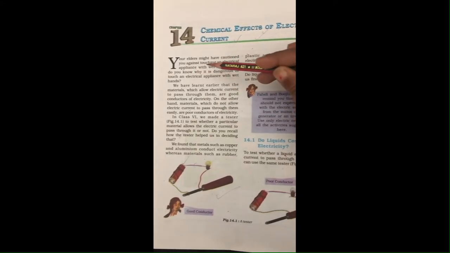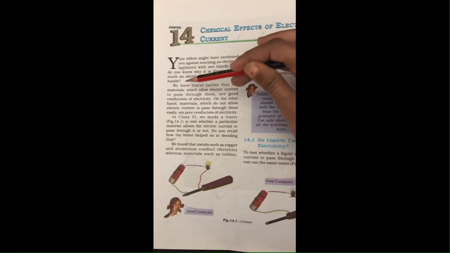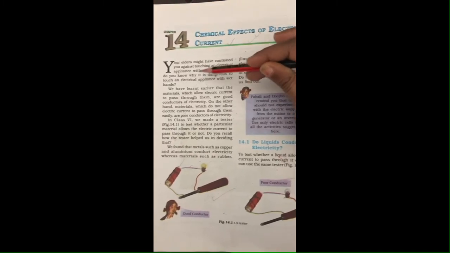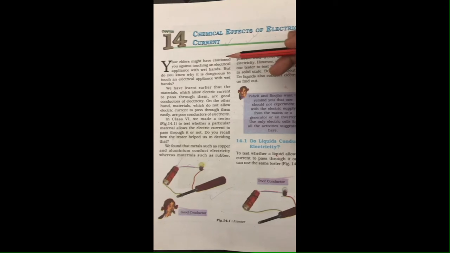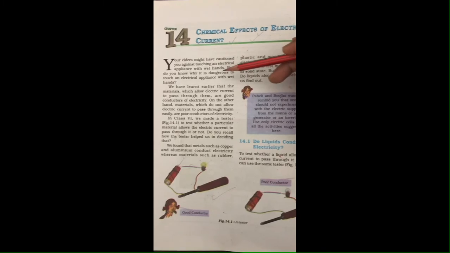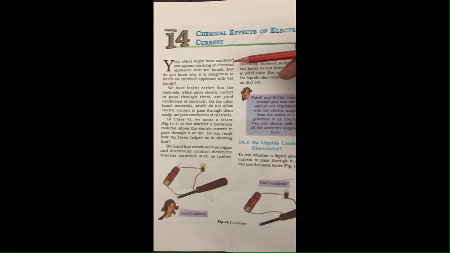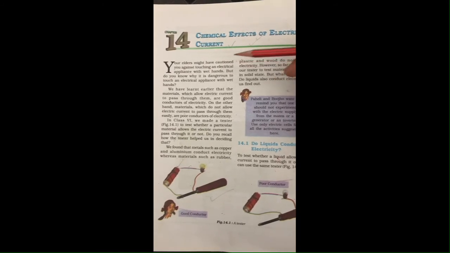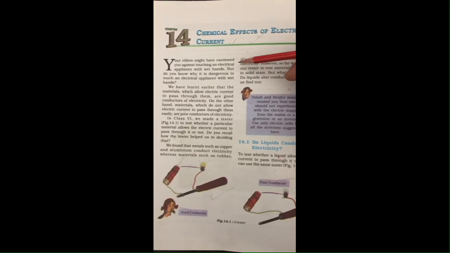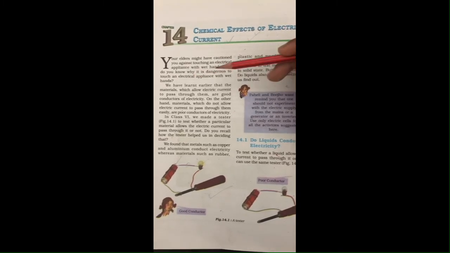But do you know why it is dangerous to touch an electrical appliance with wet hands? Most often in our homes we are advised that we should not touch any electrical switch or appliance with wet hands. Why is it so? Because water is a good conductor of electricity and it will conduct the current, and if we touch an electrical appliance with wet hands, then we will get a shock. Clear? So that's why it is dangerous.